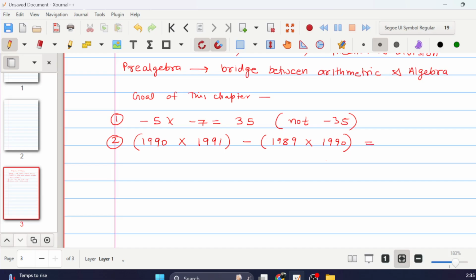And the answer is, it's not hard. Once you understand the properties of arithmetic, you can solve it very quickly. Once you understand the properties, you will be able to solve it quickly and easily, and you will say it's a very easy question.